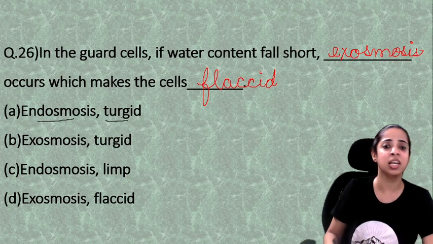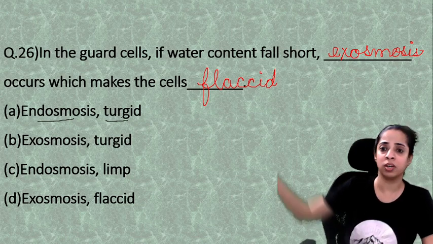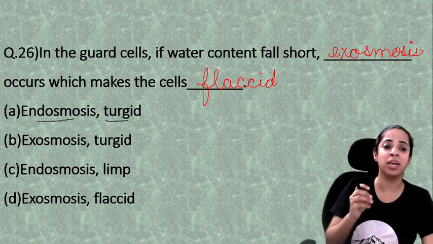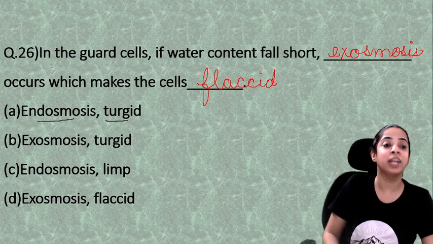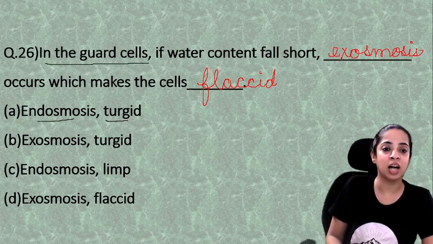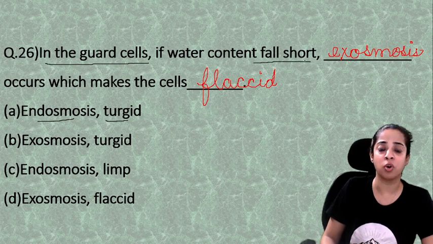But when I took the test of this particular chapter in my classes, many students wrote endosmosis and turgid because they say that water has decreased, so water will come from outside and will make the cell turgid. But read the question. In the guard cells, if water content falls short, so what is happening? At that moment, it is not asked what will happen after that, right? It is asked what has happened.